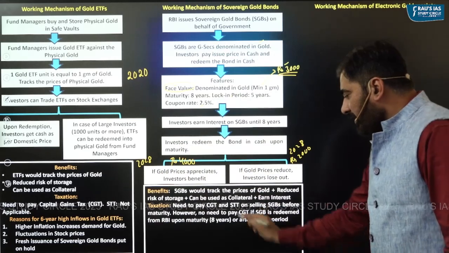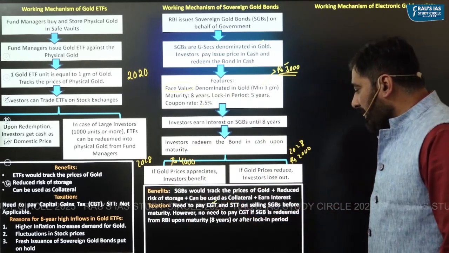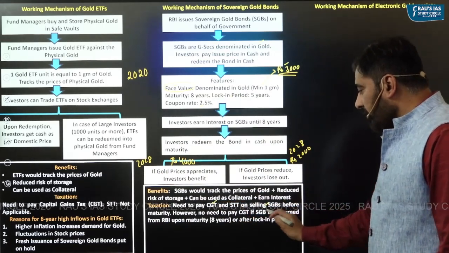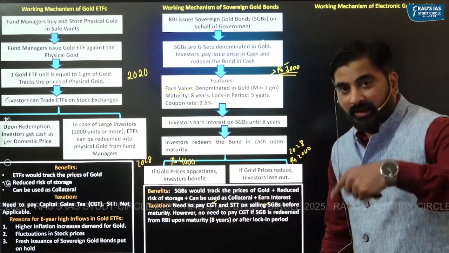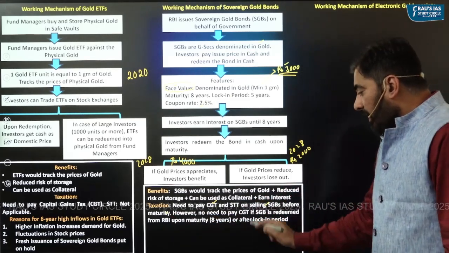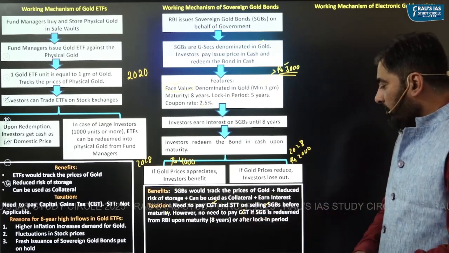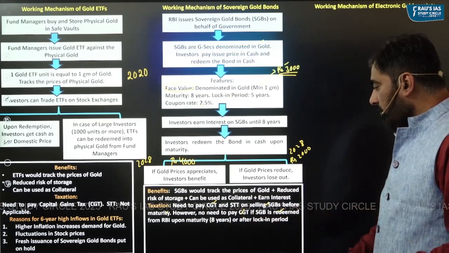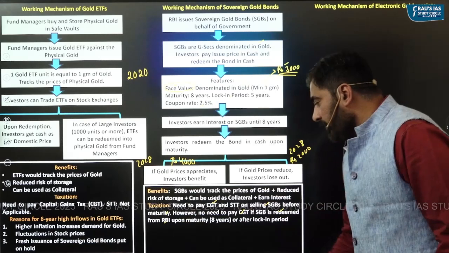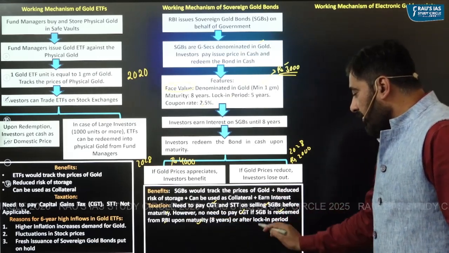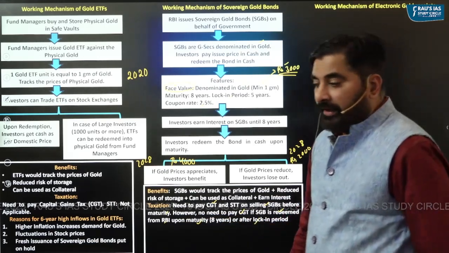As you can see, you are required to pay capital gains tax on selling sovereign gold bonds before maturity in the secondary market. However, you are not required to pay capital gains tax if sovereign gold bond is redeemed from the RBI either upon the maturity or after the lock-in period.